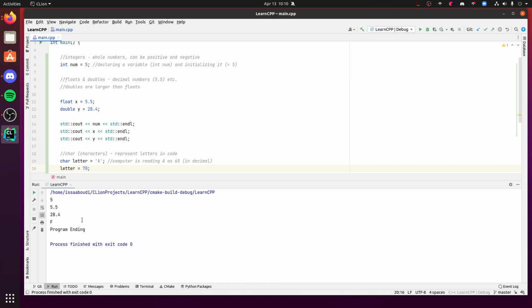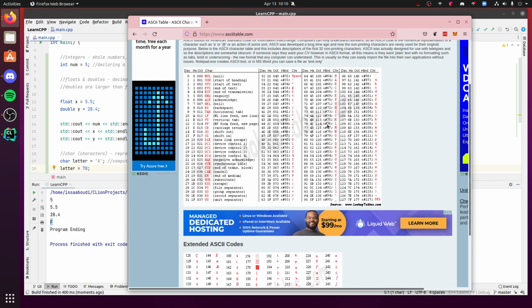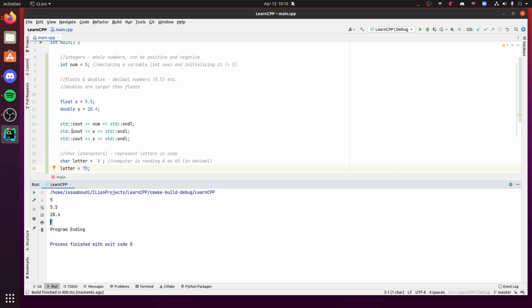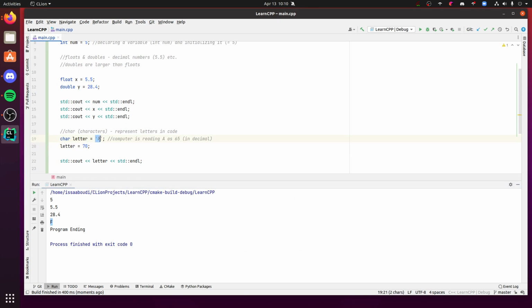If I run this, F. So now we're looking for 70. Here's 70, there's capital F. So you can either work with characters directly with the single quotation marks, or if you know the ASCII value, and I'll just leave a comment, ASCII value of F, you can also give it numbers. That's a cool characteristic of characters.